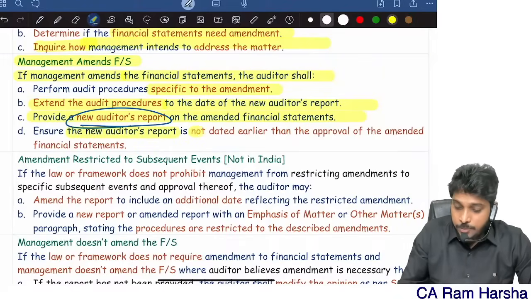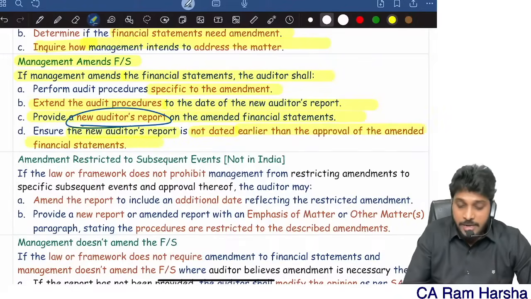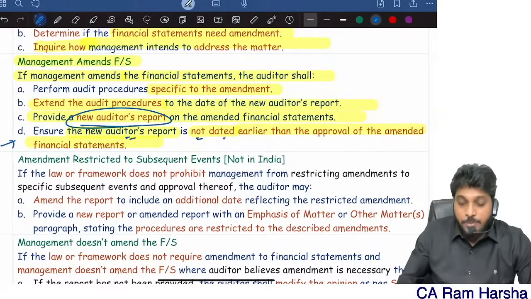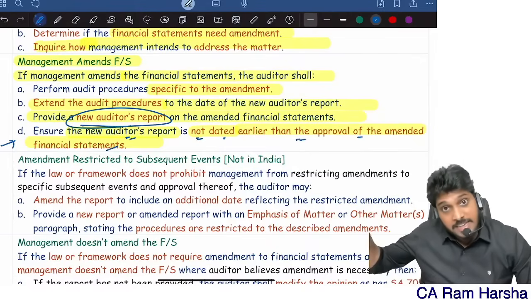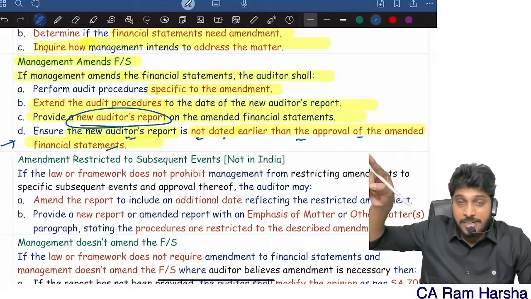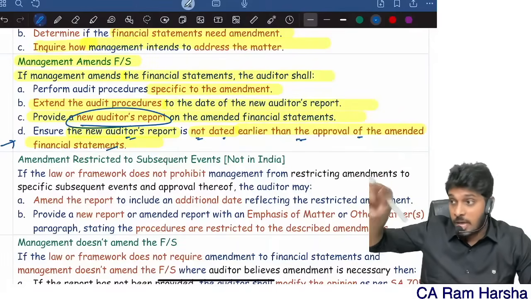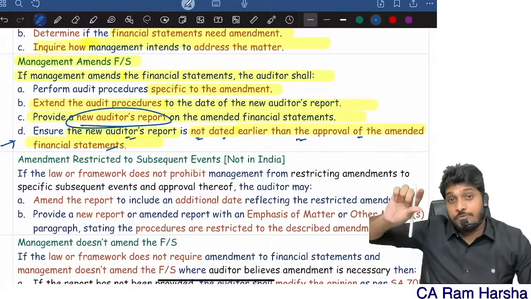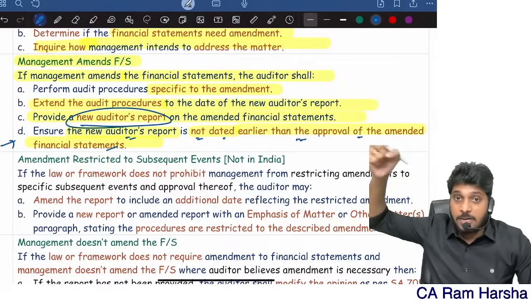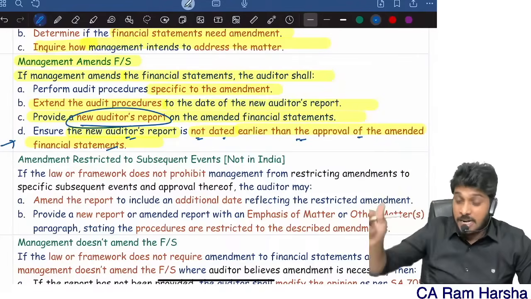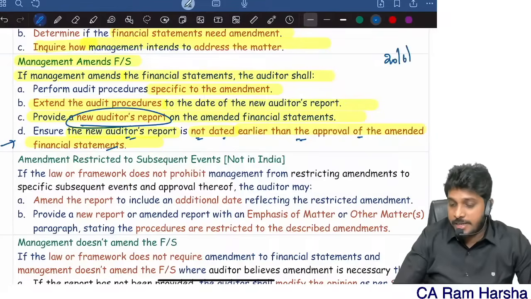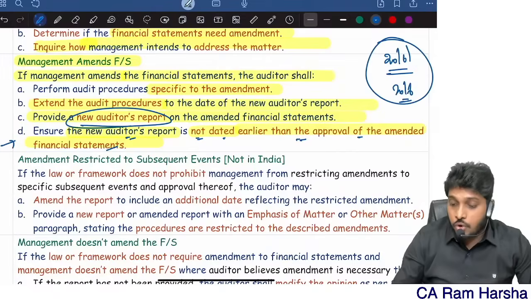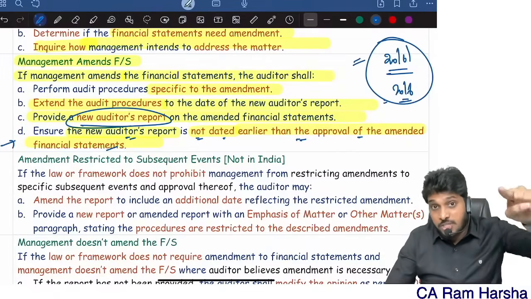Ensure that the new audit report is not dated earlier than the approval date. See that the audit report is not dated earlier than the revised date. Now you see, originally financials were approved on 10th June. Your audit report is also on 10th June. Now on 15th or 16th June, you found out one more event. You communicated to management. They amended the financials. Now the financials are amended on 20th June, and you are giving the audit report once again on 20th June. So the revised audit report date is 20th June.